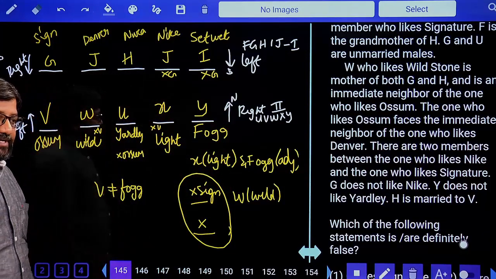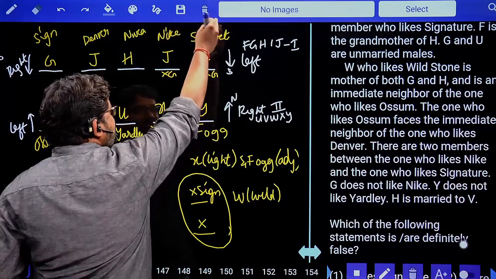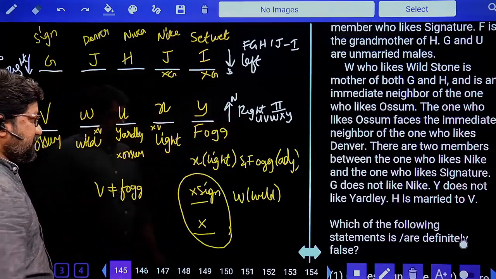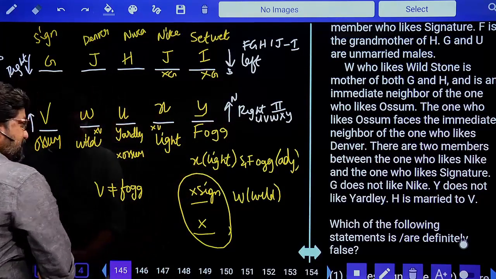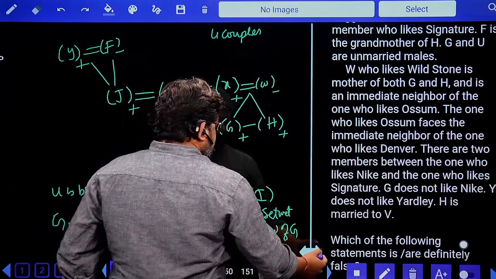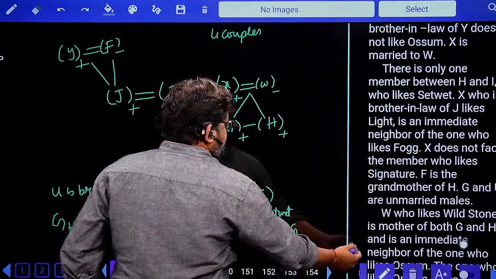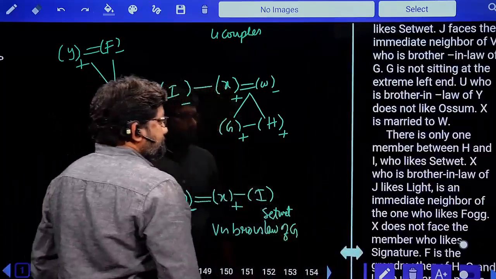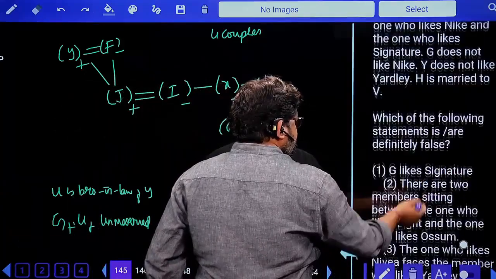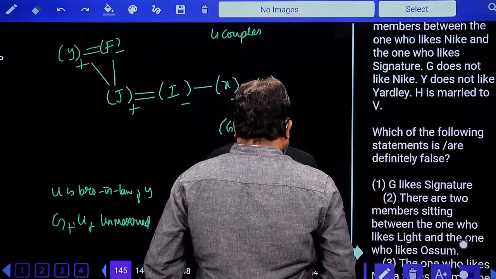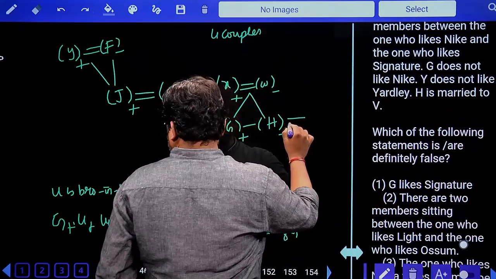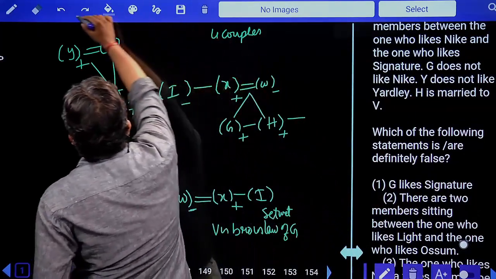We were lucky enough to get the answer by taking this set weight in the top row left corner. Next, last point, H is married to V.